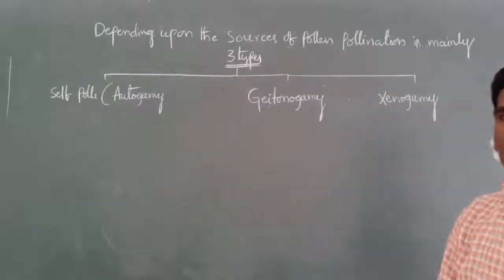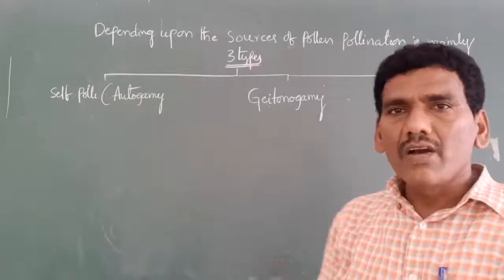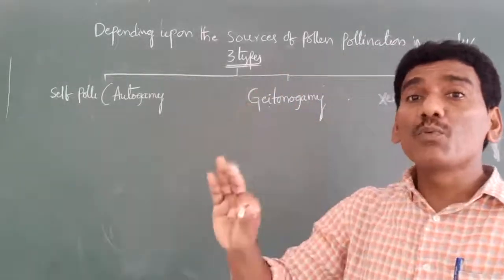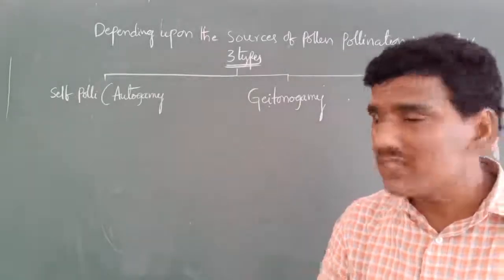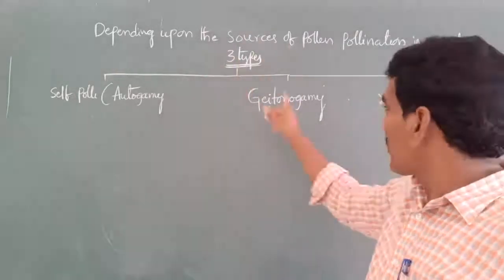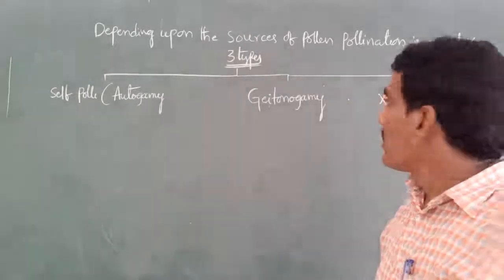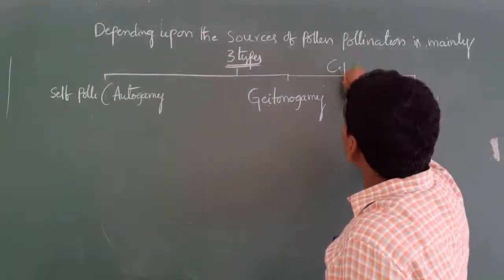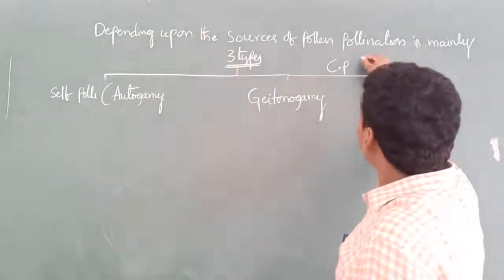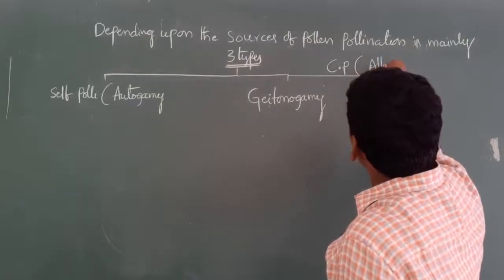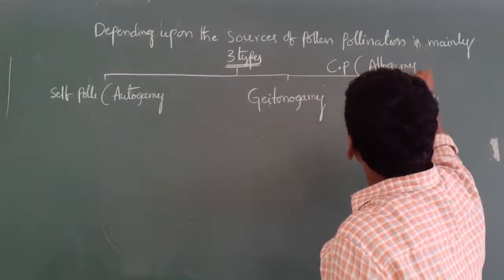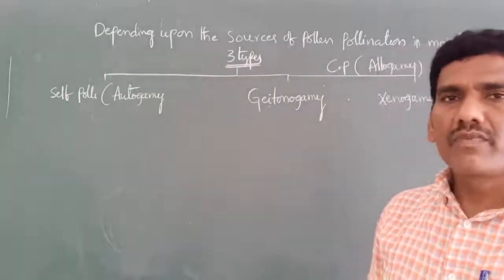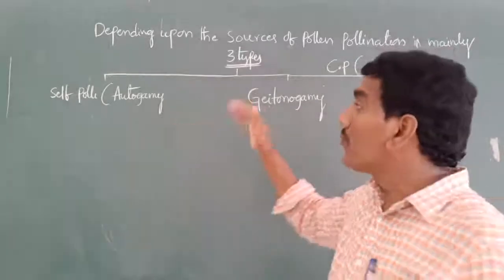Generally, our NCERT textbook mentions that depending upon the source of pollen, pollination is mainly of three types: autogamy, geitonogamy, xenogamy. Geitonogamy and xenogamy are nothing but cross-pollination. One more name for cross-pollination is allogamy. Now we will discuss them one by one.